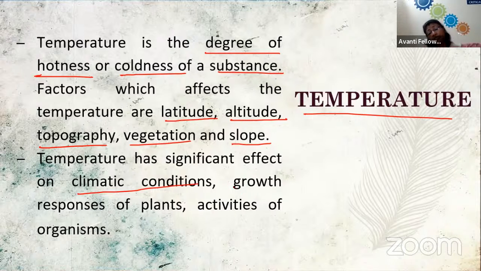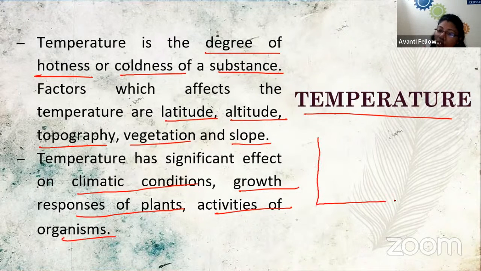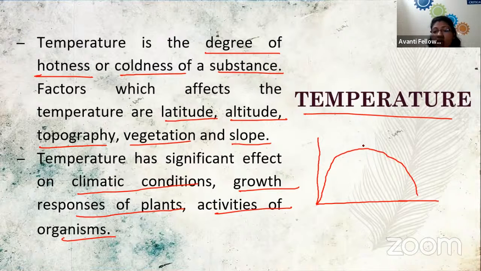If the temperature is very harsh, very high, then it can inhibit the activity of both plants and animals, right? No one wants to work apart from their optimum temperature. We have already studied in biomolecules that each and every organism has its optimal temperature. You have also studied this graph.